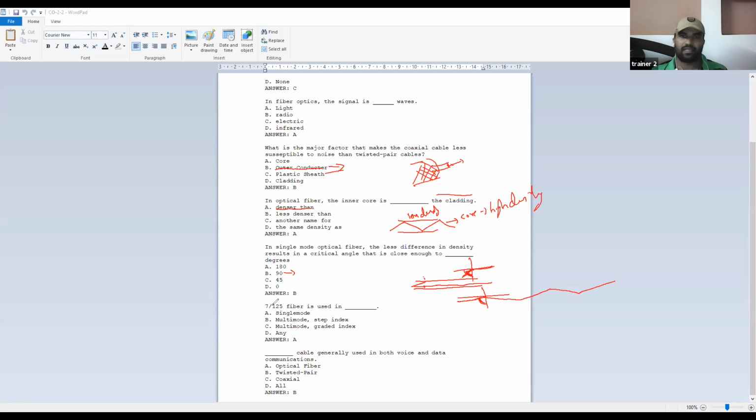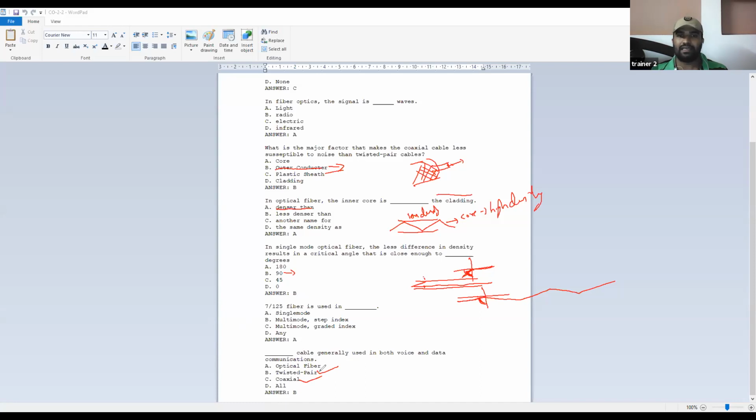All the remaining that I showed in the PPT is multi-mode. So there is no need for explanation, it is just to remember. And the last question, dash cable generally used in both voice and data communication. So out of these three options, this option is used for both voice and data communication. This coaxial cable used to be used for voice and data communication, but no more.